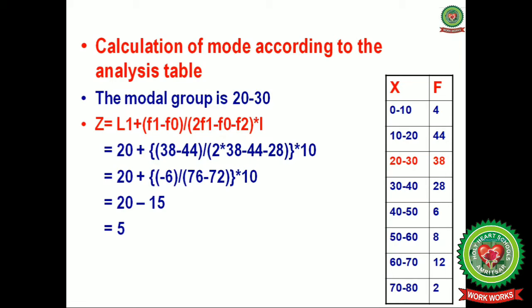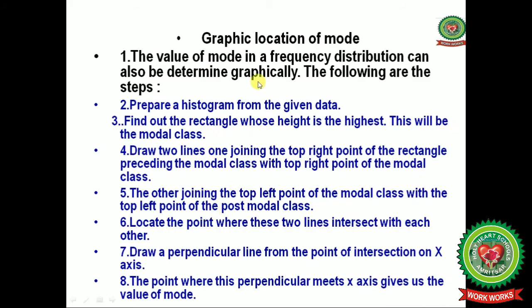2 multiplied by 38, that is the frequency of the modal group, minus the frequency of the preceding group and the frequency of the succeeding group. Now this is the class interval 20 till 30, a gap of 10. So after calculation you will get the mod 5. That remains the same as we have calculated through the grouping method.